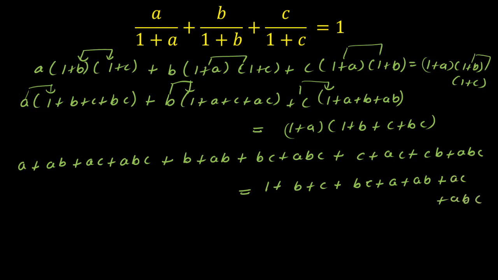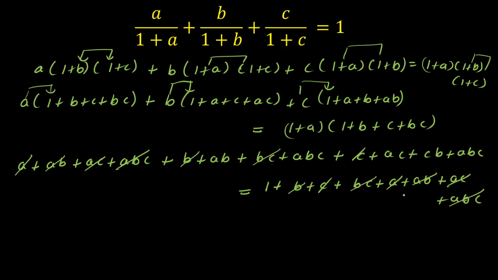Now as you can see, I can cancel out some terms here. I can cancel out a with a. Here ab I can cancel out with ab. One by one we'll cancel. AC, I can see AC here, so I'll cancel out AC with AC. Now ABC with ABC I'll cancel out. Remaining is b, I can cancel out with b, and c I can cancel out with this c. Remaining is bc. I have bc here, so bc and bc will cancel out.